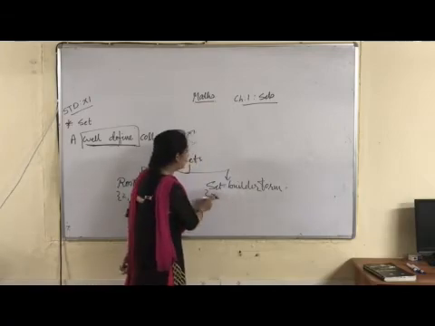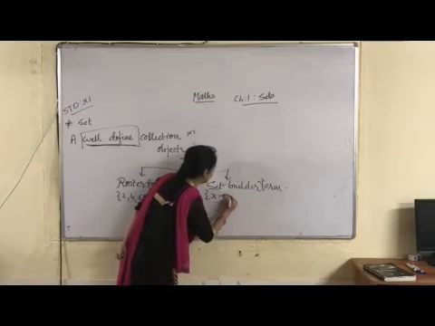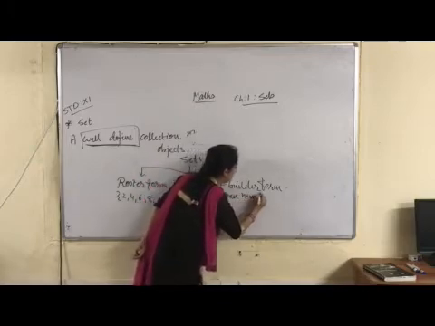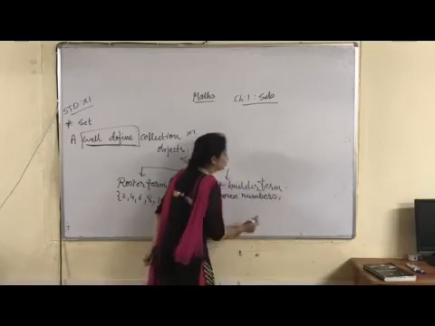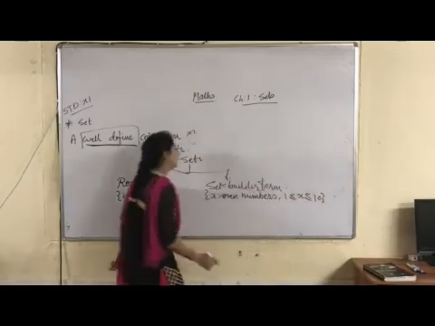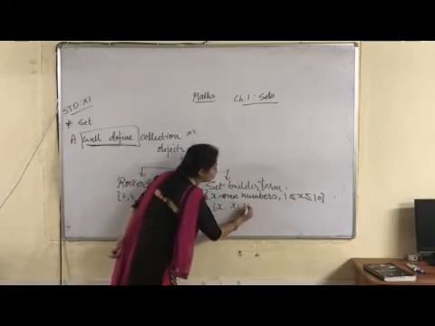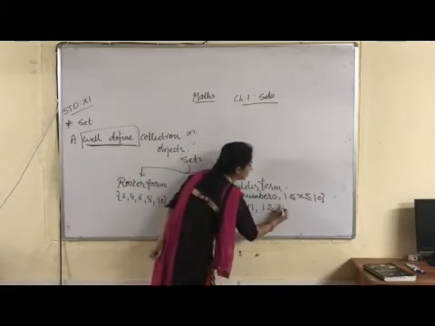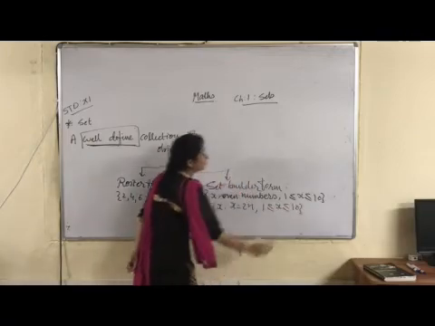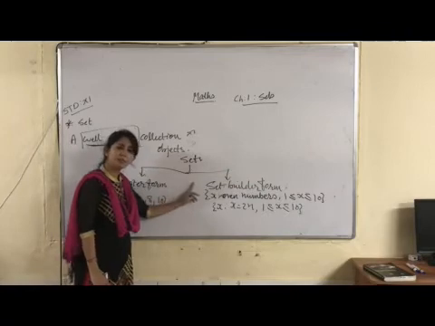Here I have chosen the set of even numbers, and I have also chosen a range, 1 less than or equal to x less than or equal to 10. You may write it like x such that x is equal to 2n, where 1 less than or equal to x less than or equal to 10. That is up to you how you represent it. It is not compulsory.